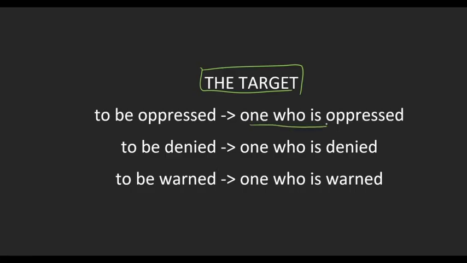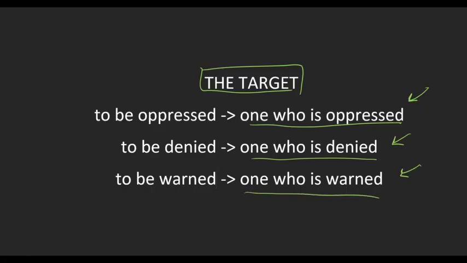This is what we're calling a target. So this is kind of like the noun version of the passive action. To be oppressed, and then the person who is oppressed. Then we have to be denied, which is another passive action. Then our noun version is one who is denied. Then to be warned, another passive action. Then we have the noun version, one who is warned.